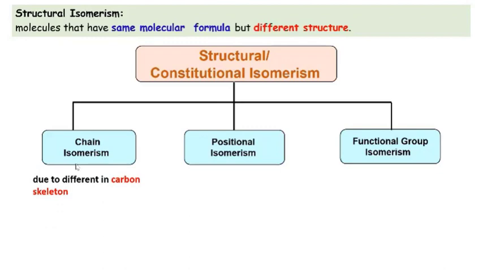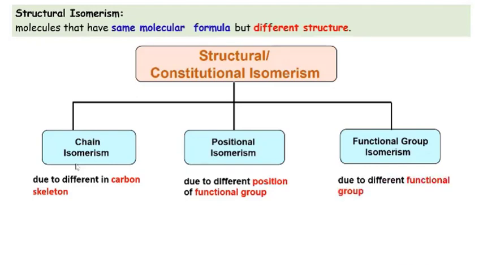While positional isomers have the same carbon skeleton and belong to the same homologous series but differ in the position of the functional group. In general, positional isomers have similar chemical properties because they have the same functional group. However, they have different physical properties. Functional group isomerism is shown by isomers which have the same molecular formula but contain different classes of compound. In other words, these isomers have the same molecular formula but belong to different homologous series.